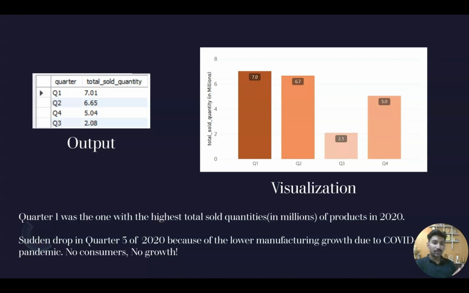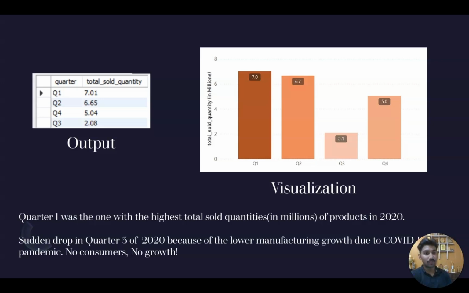And on the right side, you can see it is very beautifully mapped in our clustered column chart. So you can see quarter 1 had the highest, then comes quarter 2, then 3, then 4. We did very well in quarter 1, then still did better in quarter 2, then in quarter 3 we see a very sudden drop to 2.1 million, more than 3 times we lost our sales.